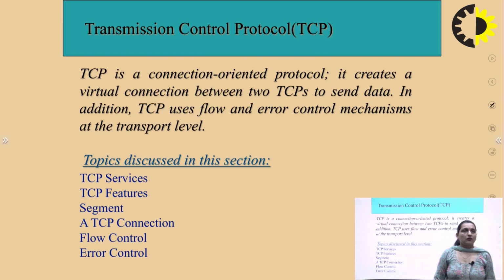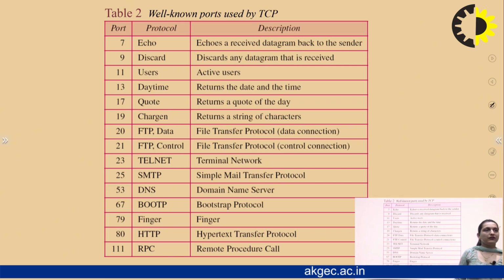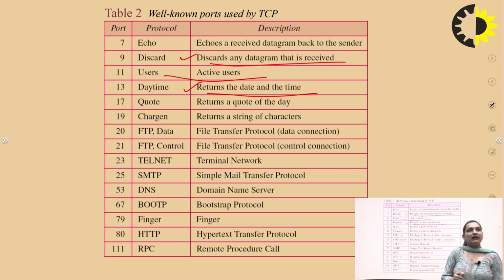We will see that one by one. We will see TCP and UDP, one connection oriented and the other connectionless. We know that TCP is a connection oriented approach in which we also have an error control mechanism. These are the well-known ports used by TCP: daytime returns the date and time, discard discards any packet, users shows the active users. These are the inbuilt well-known ports used by TCP.